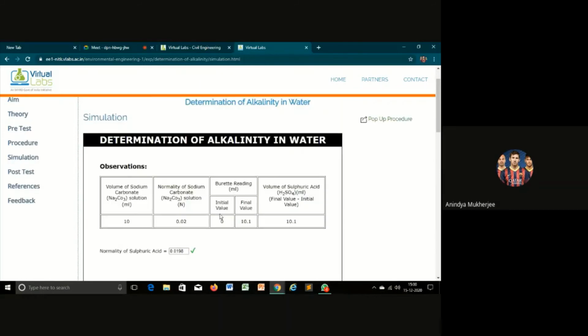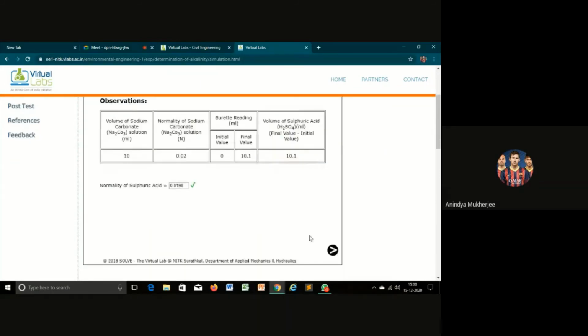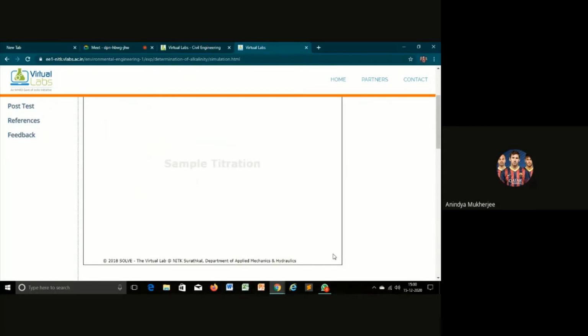It is 0.0198. Okay, so we have got the right answer here. So we have found out the normality of the sulfuric acid as 0.0198.